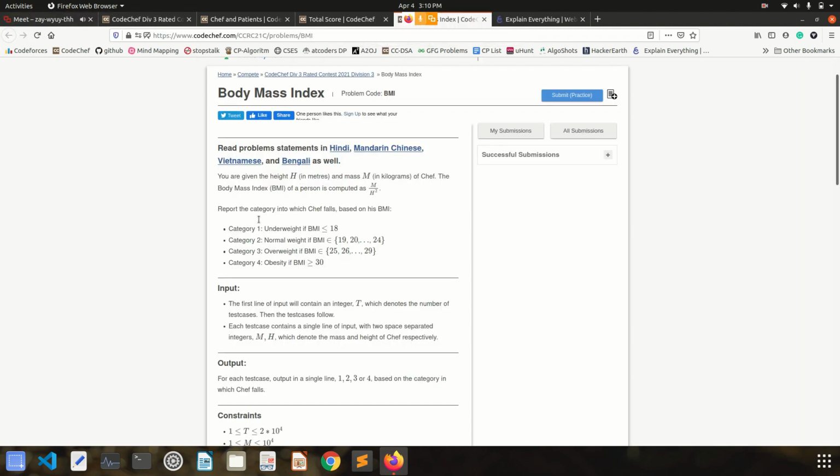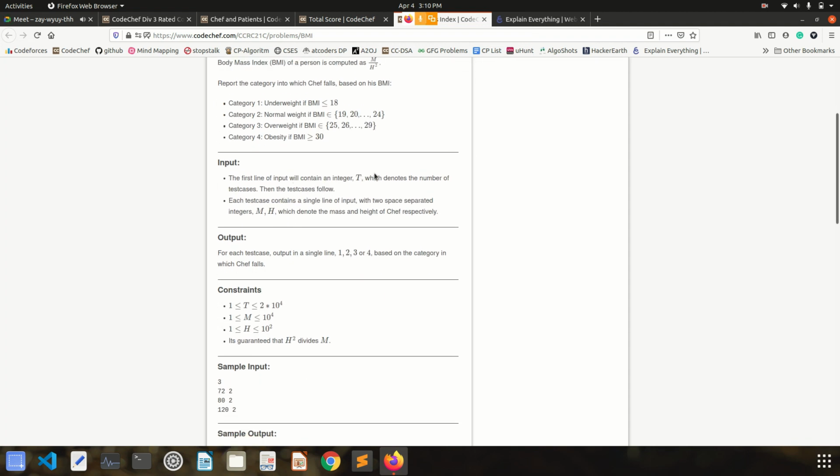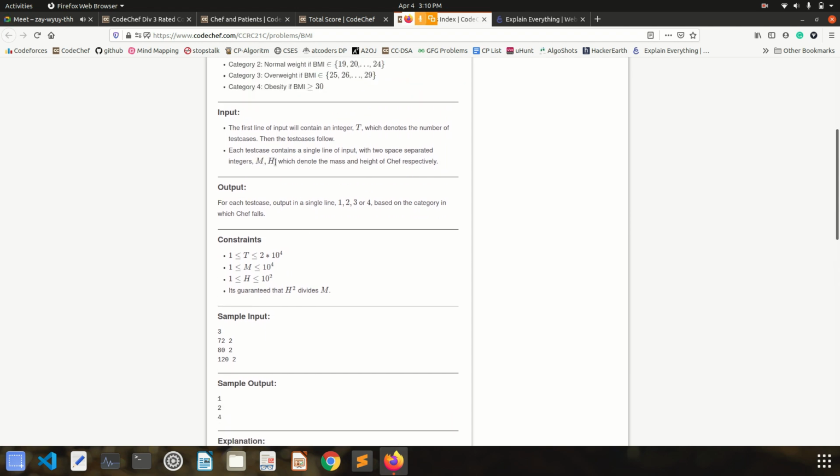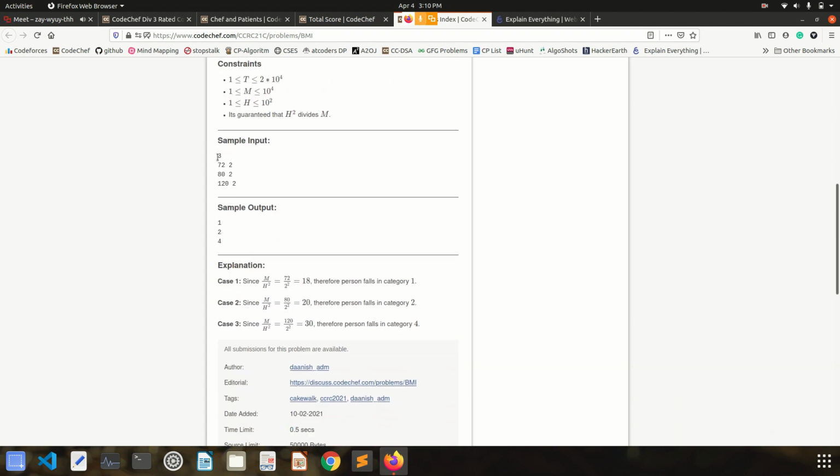So I hope all of you have understood the question. We will be given T number of test cases, and in each test case we will be given 2 values, m and h, right? m is the mass or weight, and h is height. In this sample, we are given 3 test cases.